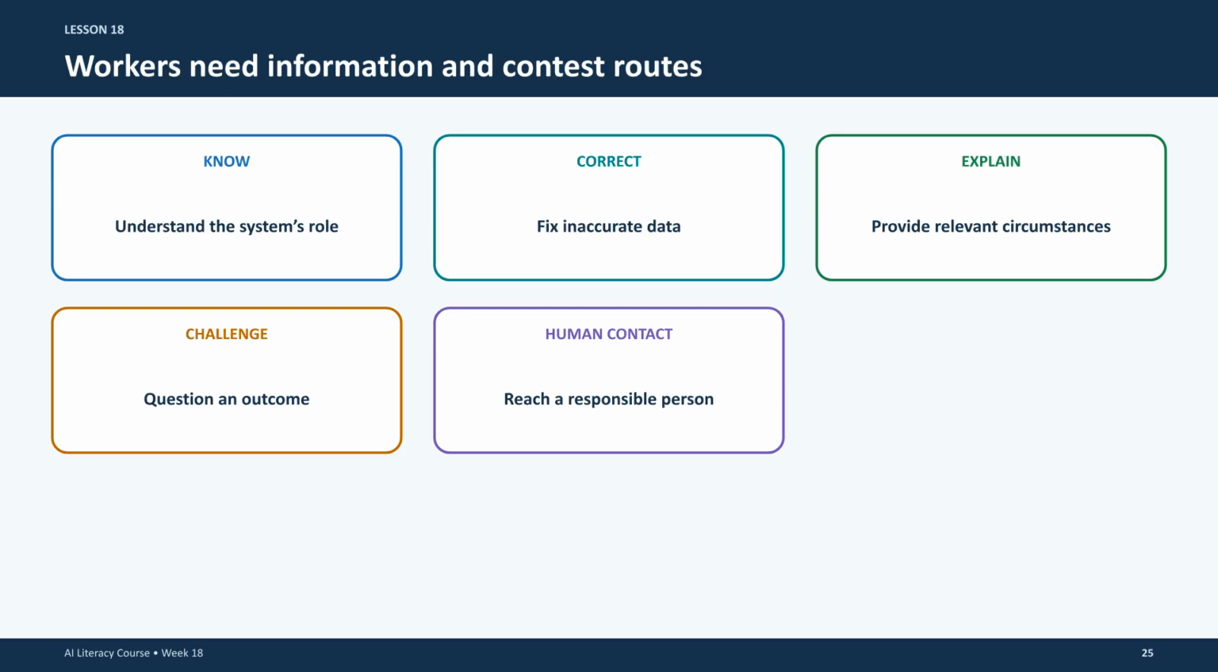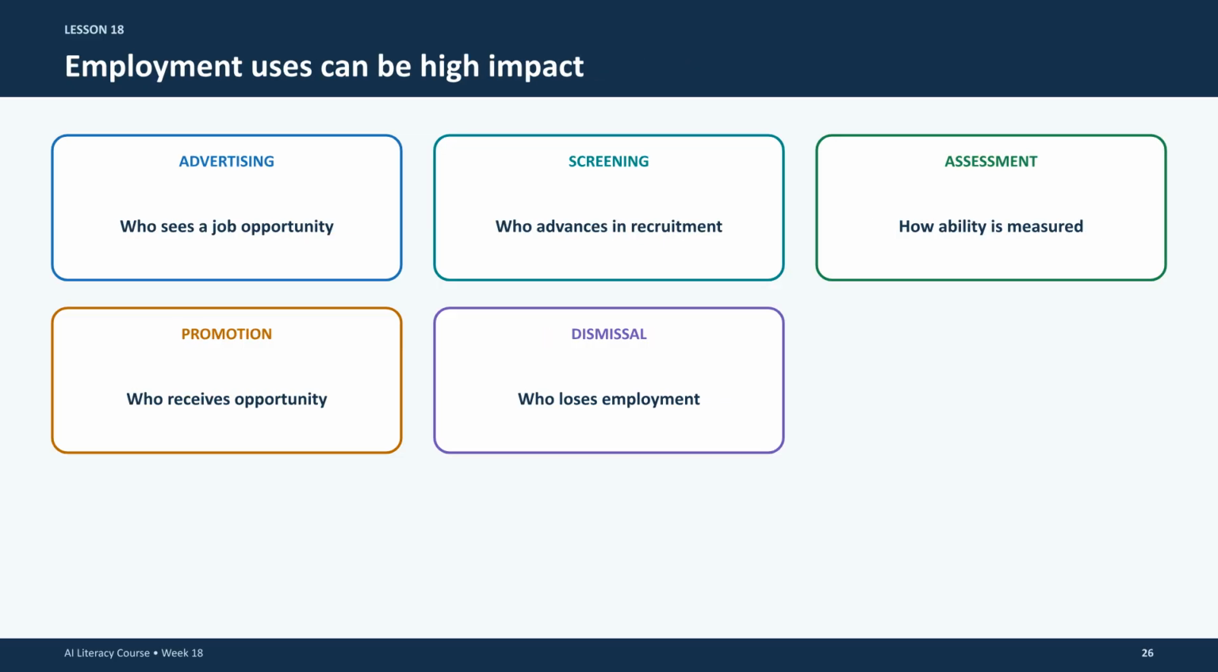Workers and affected individuals deserve clear information and reliable ways to challenge outcomes. Always provide a clear route to fix inaccurate data and access to a person who can address specific circumstances. Employment AI has high-impact consequences, from recruitment advertising to final dismissal. Because these uses directly affect livelihoods, they require strong evidence, robust safeguards, and clear human responsibility.